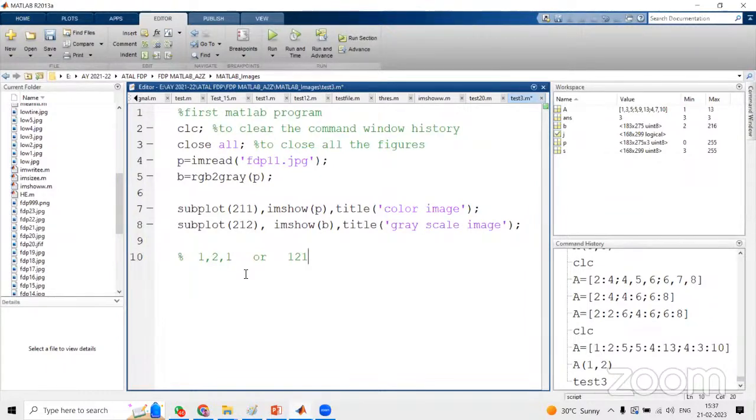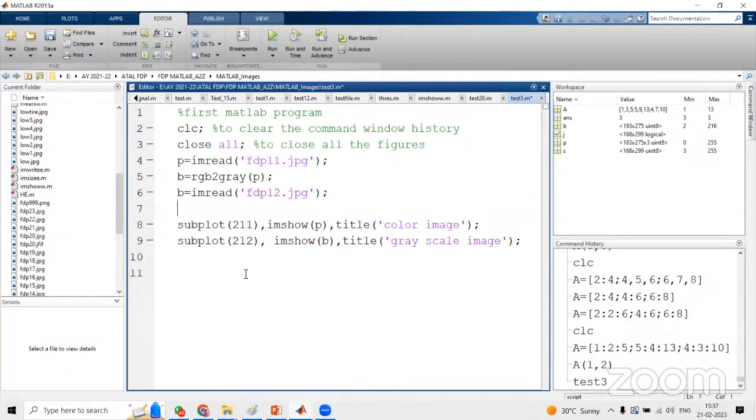Suppose I go for, let us assume, 4 images. So let me take 2 more images. I read one more image, fdp12.jpg, into k, because the variable b is already used. Then x equals rgb2gray of the image stored in the variable k.